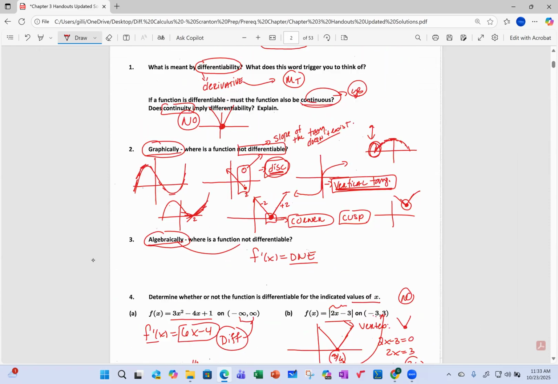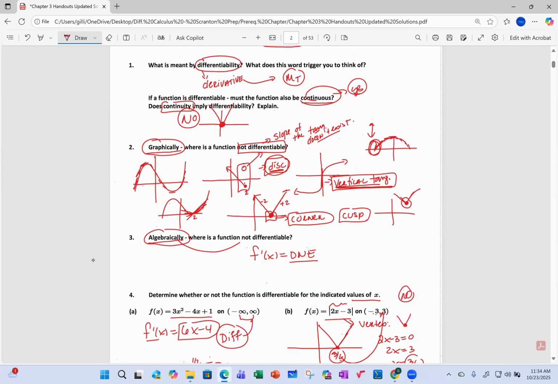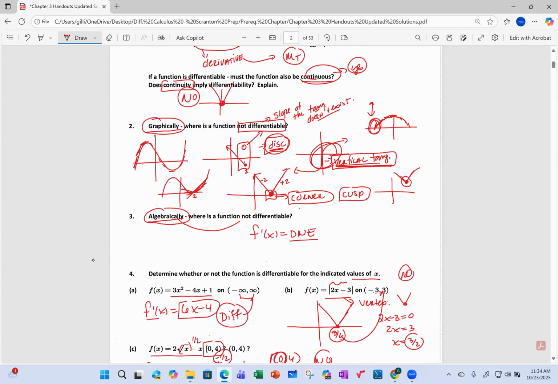Again, guys, the takeaway is discussing differentiability, and we equate that to mean the slope of the tangent line. But we need to know where a function is differentiable both graphically and algebraically. A function is not differentiable graphically when we have a corner or a cusp, a vertical tangent where it would be continuous, and a point of discontinuity.